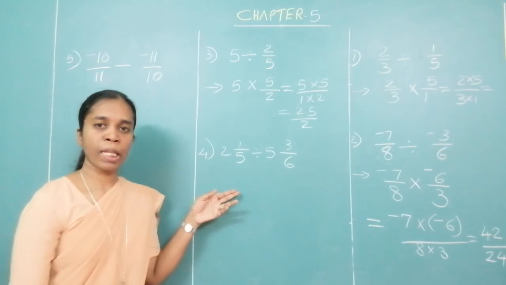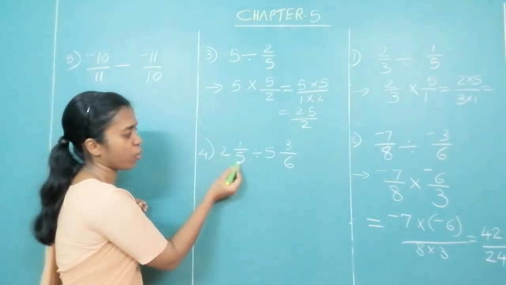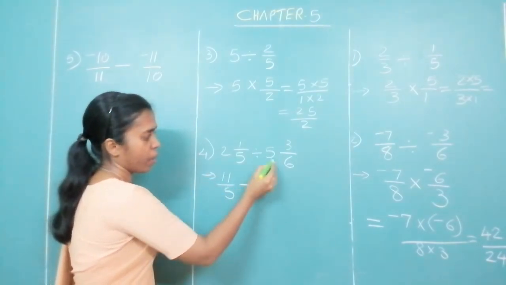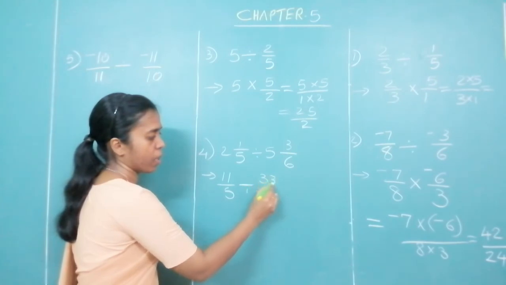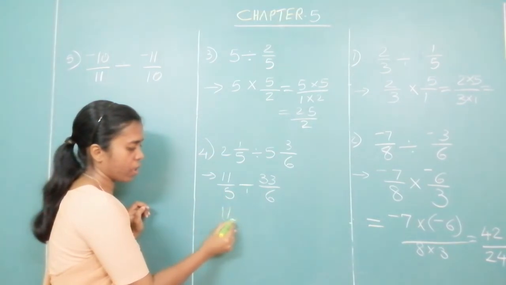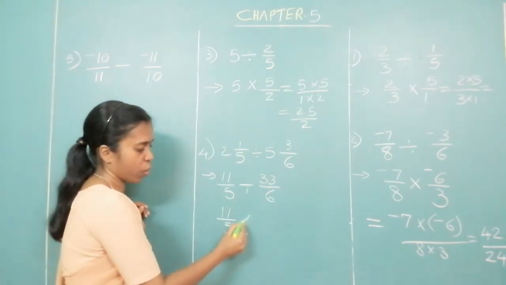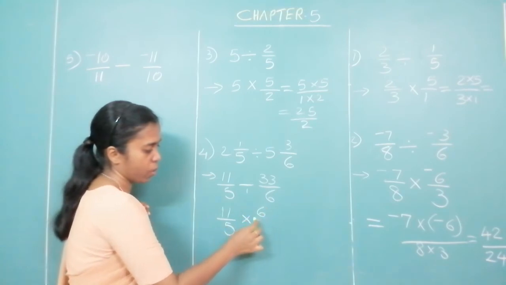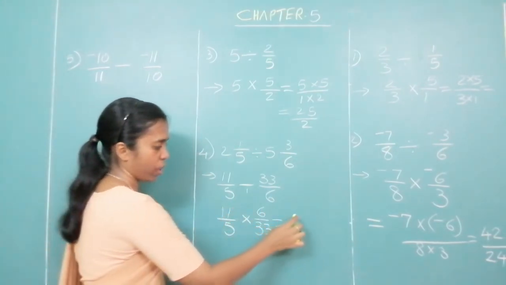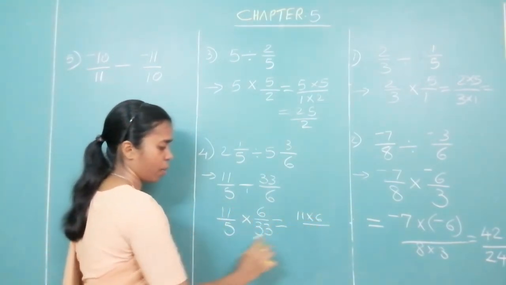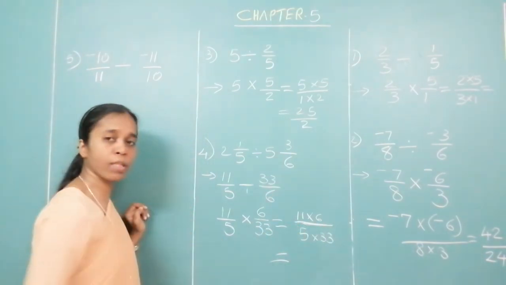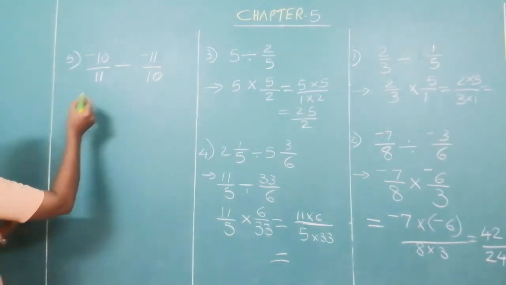Look at the next one. It is given in the form of a mixed fraction. So convert it first. 2 5s are 10 plus 1, 11 upon 5 divided by 5 6s are 30 plus 3, 33 upon 6. Now look at our first step. Write the first number as it is, 11 upon 5. Change division into multiplication. Write the reciprocal. That is 6 upon 33. Then multiply the numerators. 11 into 6 upon. Multiply the denominators. 5 into 33. Find out the answer.